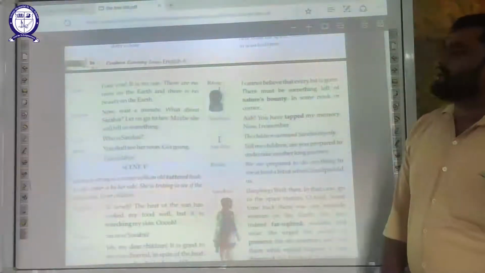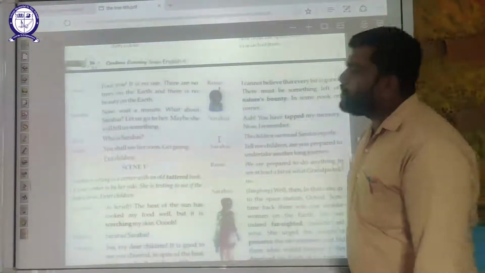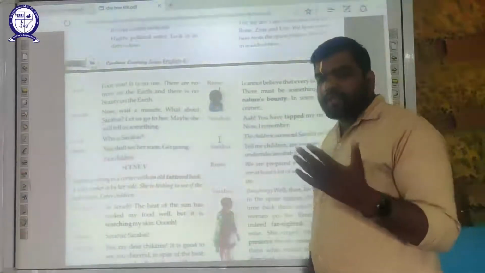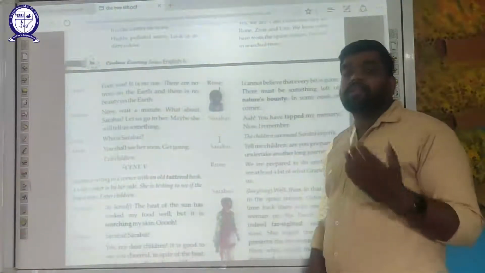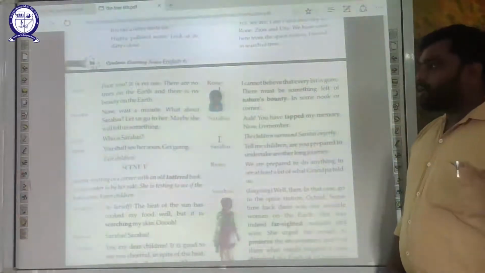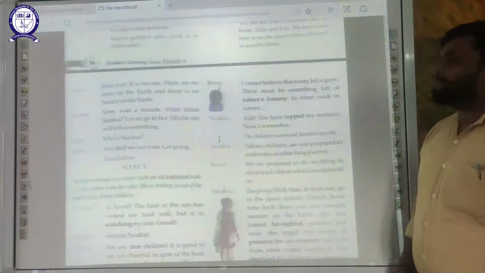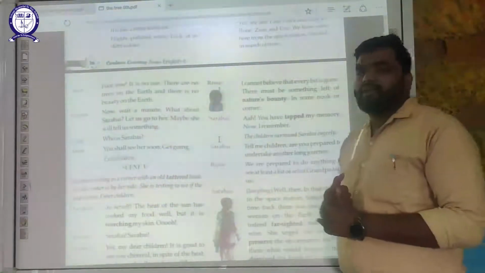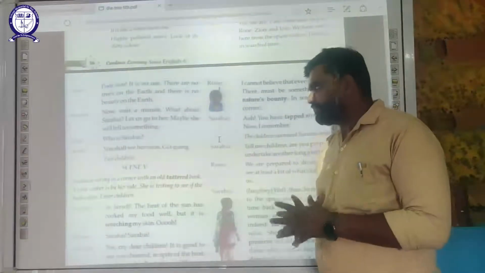It is no use. There are no trees on the earth and there is no beauty on the earth. Now, they said, coming here is a waste for you because there is nothing left now. Meena says, now, wait a minute. What about Sarabai? Let us go to her. Maybe she will tell us something. Now they talk about Sarabai already and they think that they will help them.